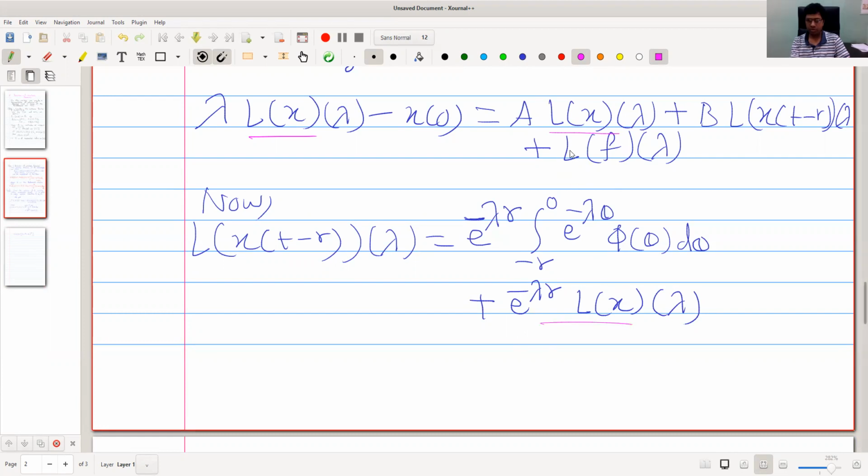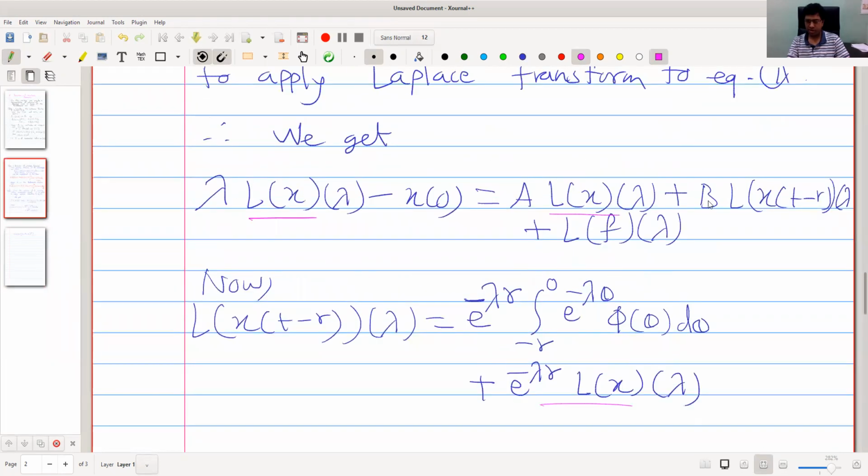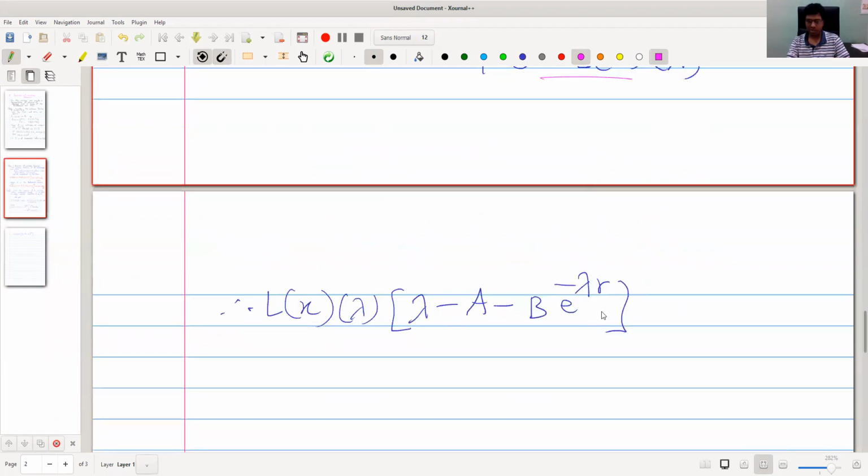Here b is multiplier, so we are writing b e raised to minus lambda r.